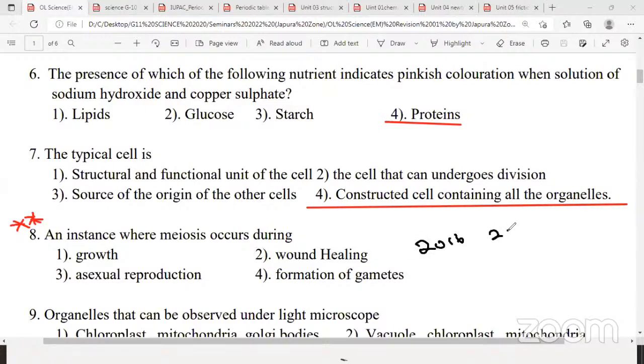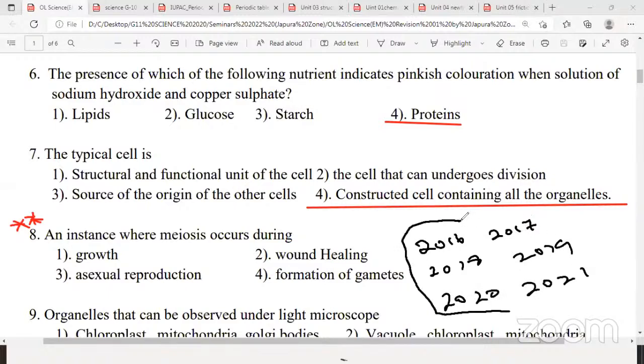All right. So you have nearly how many batches? 16, 17, and 2021. So you have nearly 6 past papers under this new syllabus from 2016 to 2021. So this is the 2022 O-level batch. At least the last 6 years of O-level past papers you have to do before the O-level exam. When you go through these past papers, you will come across this type of questions. Right. Next one.